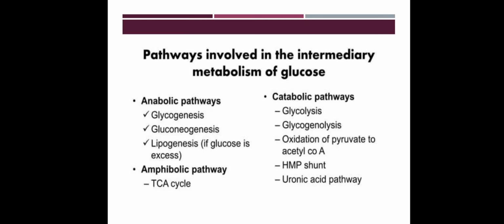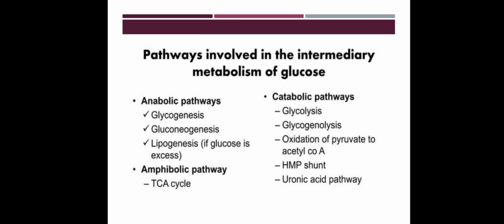So, coming to the pathways involved in the intermediary metabolism of glucose. We have already discussed that metabolism is of two types, anabolic and catabolic. Here the anabolic pathways are glycogenesis, gluconeogenesis, lipogenesis. Then the catabolic pathways are glycolysis, glycogenolysis, oxidation of pyruvate to acetyl-CoA, HMP shunt and uronic acid pathway.